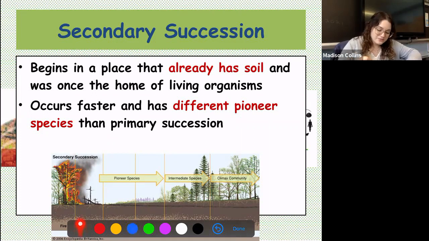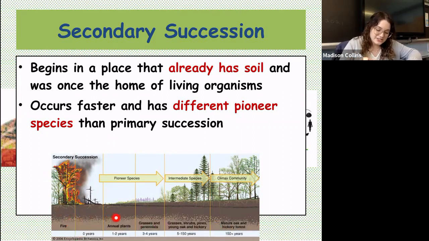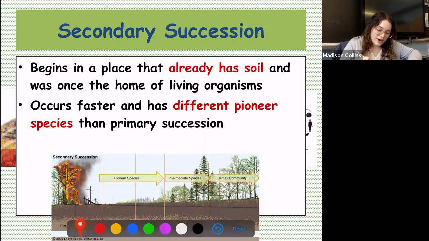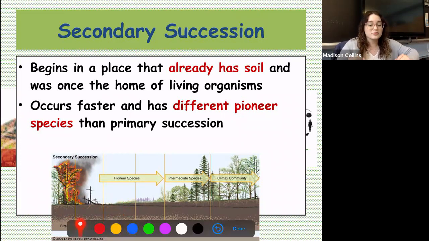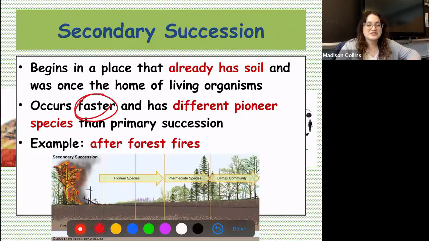In this example of secondary succession, you can see that we hop right into annual plants. Some small grasses have started to form because we already have soil, which means that plants can grow. So secondary succession occurs a little bit faster because you already have soil. Oh, and here's an example. Secondary succession occurs after forest fires. Even though this fire is going to wipe out most life in the area, we still have soil, which allows that life to start to grow.